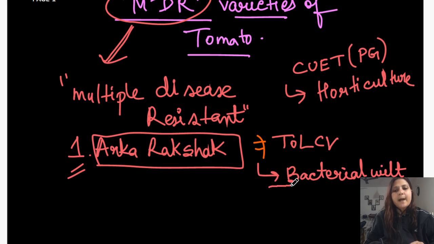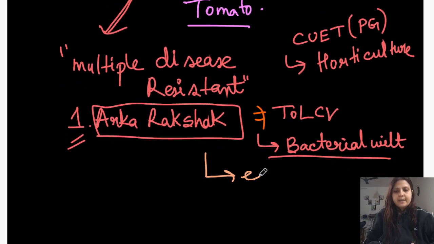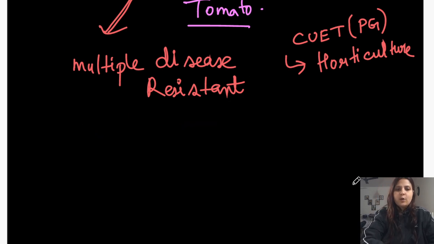In the case of tomato, bacterial wilt is caused by a bacterium named Pseudomonas, which is also known as Ralstonia. And the third disease to which this Arka Rakshak variety is resistant is early blight. I hope you must know the causal agent of early blight. If you have no idea about that, let me tell you that early blight is caused by Alternaria solani, and that's a fungus. So this is the first MDR variety of tomato.